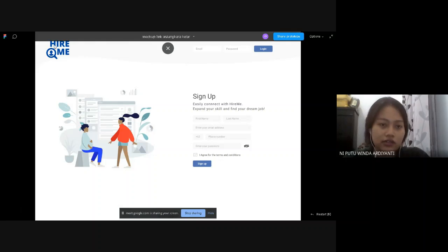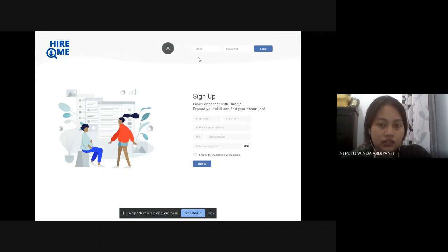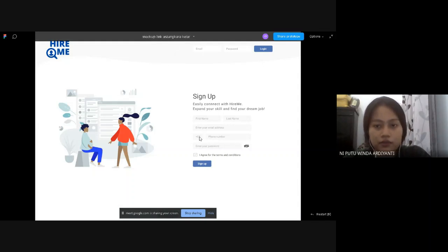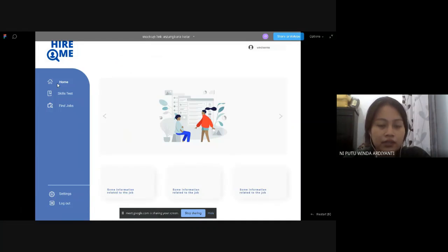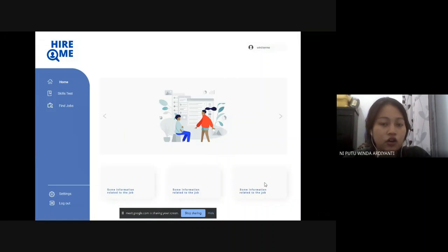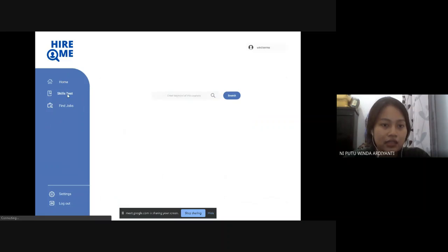This is the landing page where the user can log in or sign up. Maybe I will select sign up, and after the user signs up, it will direct to the home page, where there is some information related to jobs, skill tests, or anything in the application. And also we can select some menu here, for example, skill test.